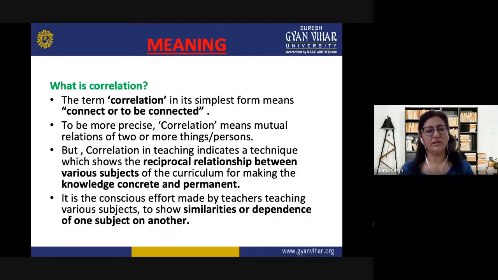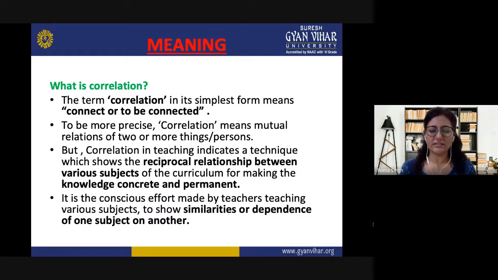But if we take a look at the meaning of correlation in the context of teaching, it indicates a technique which shows the reciprocal relationship between various subjects of the curriculum so that the knowledge can be made concrete and permanent in the minds of our learners. It is the conscious effort made by teachers teaching various subjects so that they can show the similarities or the dependence or the independence of one subject on another. So, this is very important.